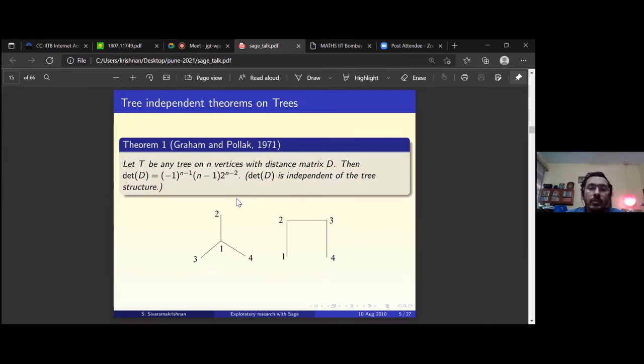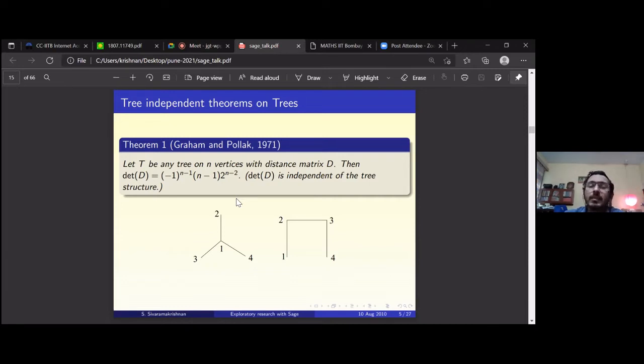So here is an example. Here we have two trees. Clearly the two trees are not isomorphic, because you can say, let's say, the length of the longest path is different. There is a vertex with degree 3 in the tree on the left. There is no vertex with degree 3 in the tree on the right. So you can check that the trees are not isomorphic.